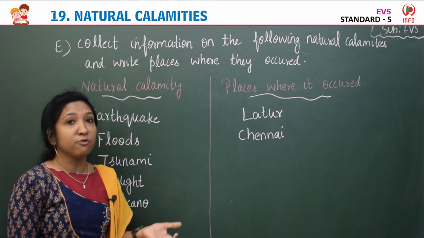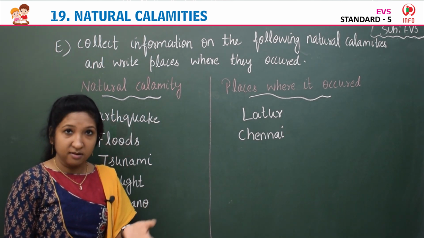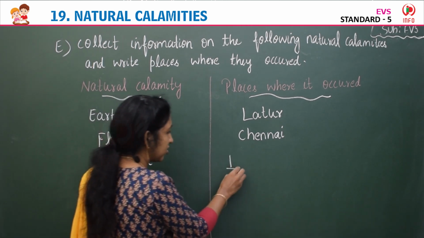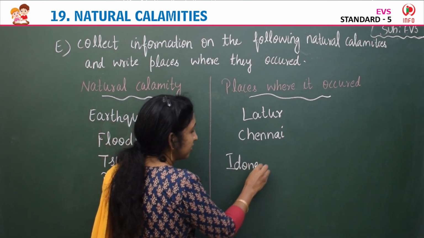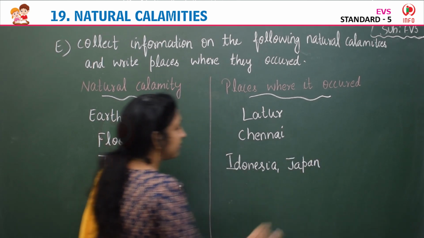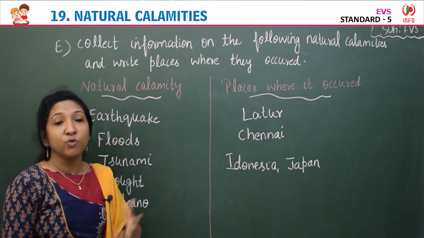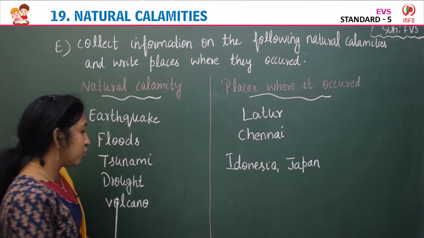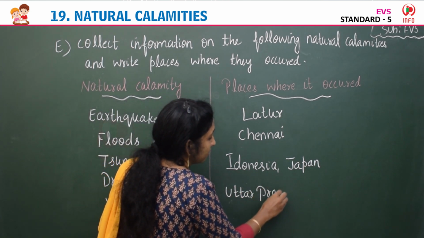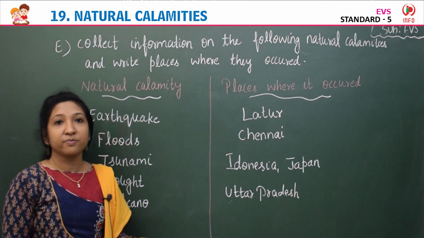Then tsunami. Tsunami hit in 2004, 2011 Japan, 2004 Indonesia, Japan, India, Sri Lanka. So you can write the name of any two places. Indonesia. It's so worse there. Indonesia, Japan, then drought. Drought occurred where? Yes, you know, Uttar Pradesh, UP, Uttar Pradesh.